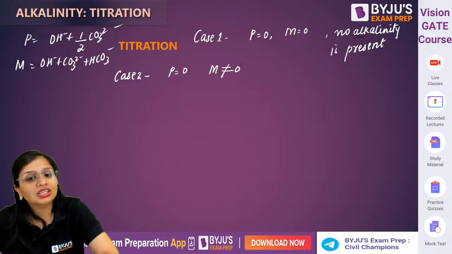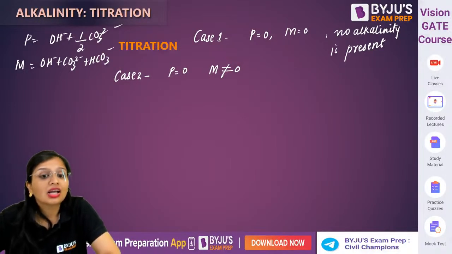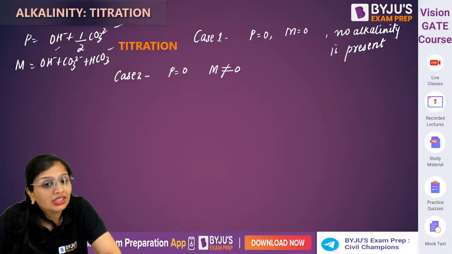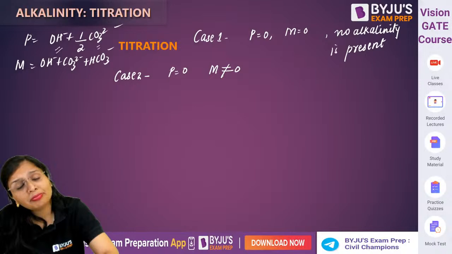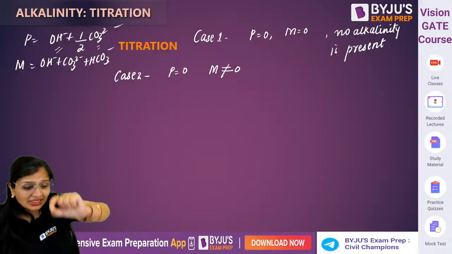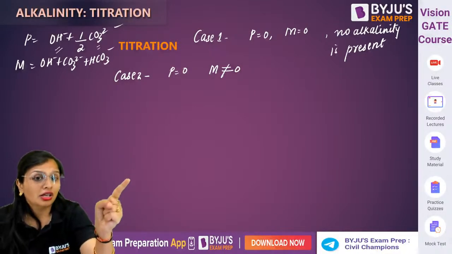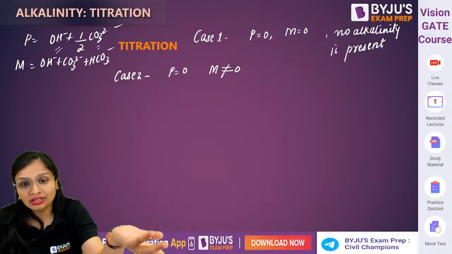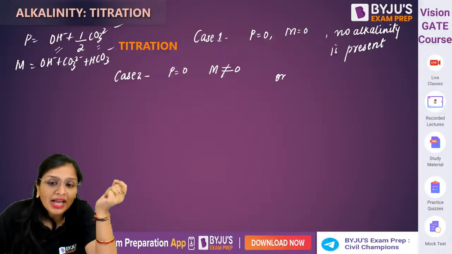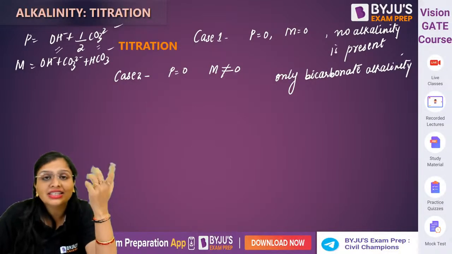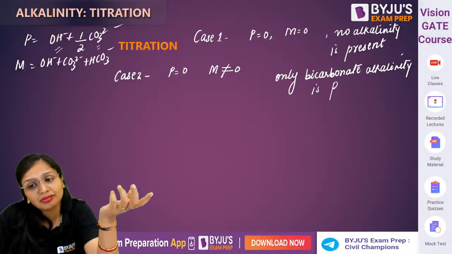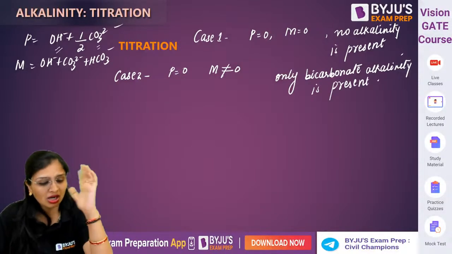So in the first stage no acid is used, which means neither caustic nor carbonate will be present. Ma'am, why will carbonate not be present? Because if carbonate is present, some acid should have been used in the first stage, but no acid was used. It means only bicarbonate alkalinity is present. Only HCO3 minus is present. So if they ask you this in match the following, or in statement-wise or tick the correct statement questions, you should be able to answer it.